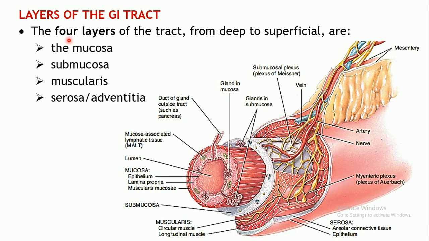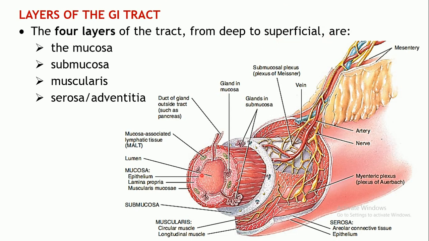Of course, we will cover all this again as we study the individual organs of the gastrointestinal tract also, but we'll have a basic idea of exactly what these 4 layers are and what they are made up of. Okay, so these 4 layers are as follows, from deep to superficial.